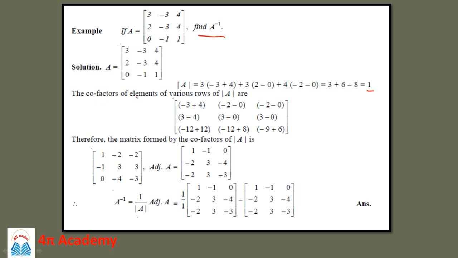Now the cofactors of the elements of various rows of A are: the cofactor of this element will be equal to the determinant of this, which is minus 3 into minus minus plus 4. Then the cofactor of this element will be equal to the determinant of 2, 0, 4, 1, and therefore it will be 2 minus 0.